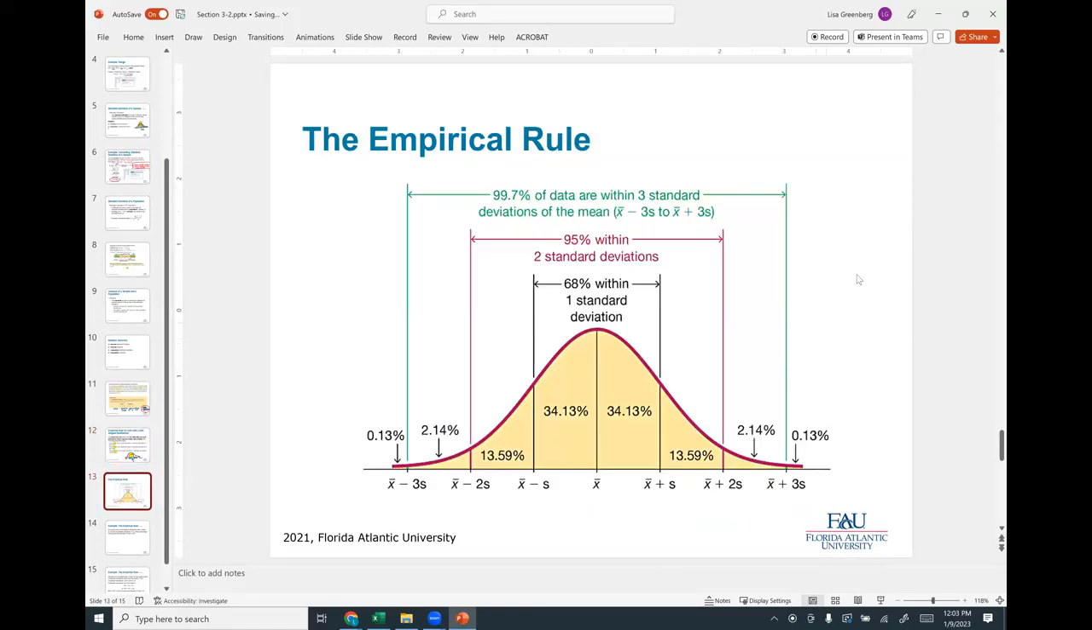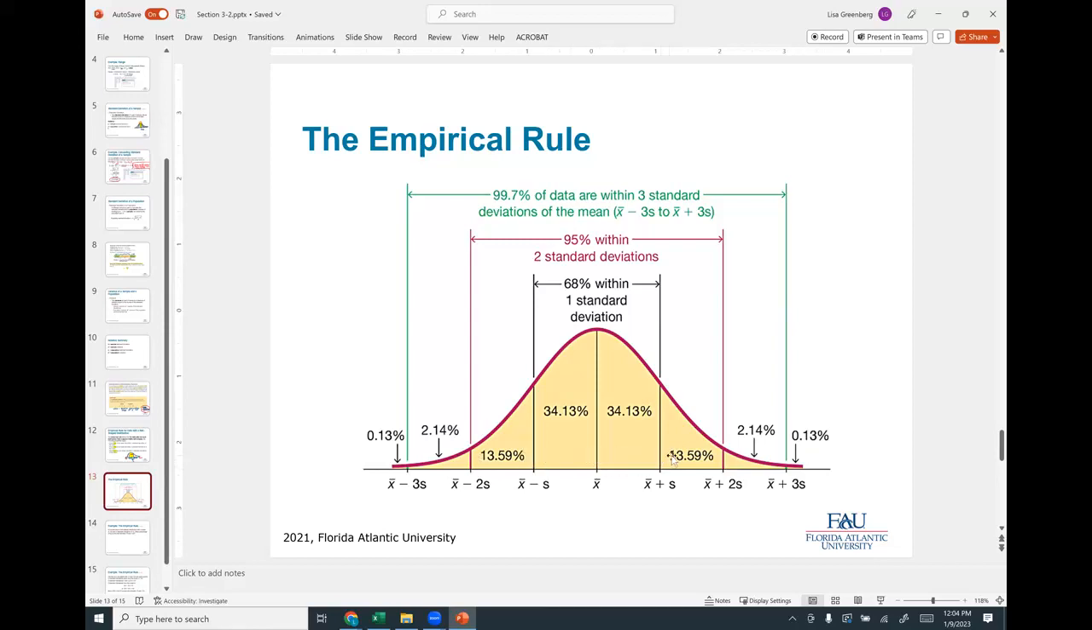And here's the nicer picture. These are more exact. So 34.13% lie to this side and 34.13% lie on this side. So if I add it together, it's 68.26. So we're estimating it at 68%. Okay, that's within one standard deviation.